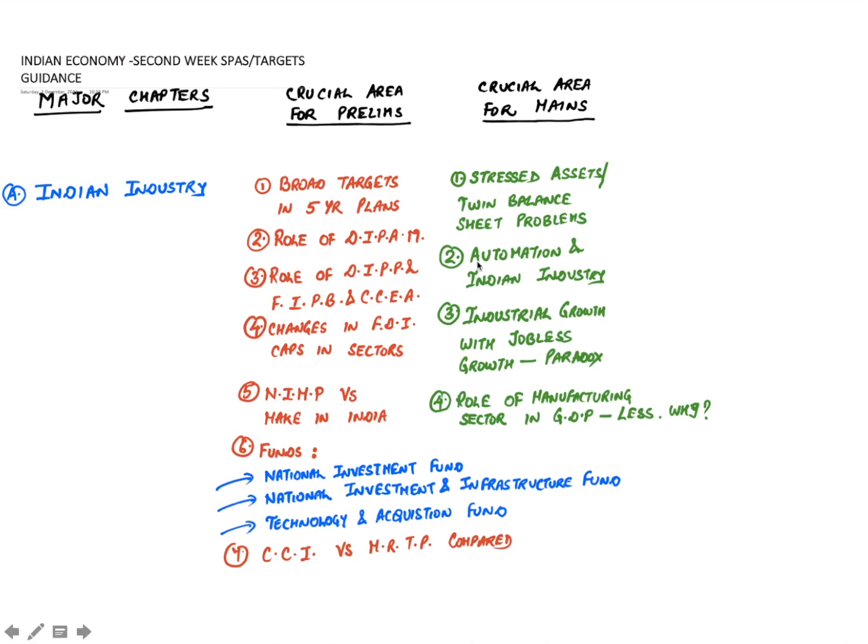Second, automation or artificial intelligence and its impact upon the Indian industry. Third, industrial growth in India with jobless growth, a paradoxical situation. It can be asked in the mains. And fourth, the role of the manufacturing sector in GDP is less. Why? So these are the areas you should focus upon while reading the topics and the targets given in this week in the Indian economy section.